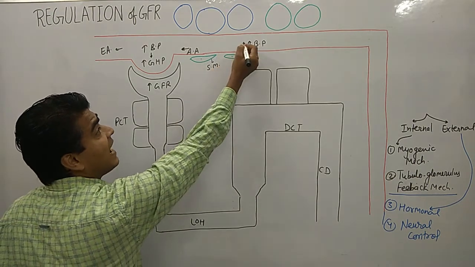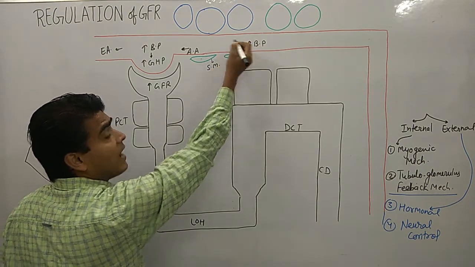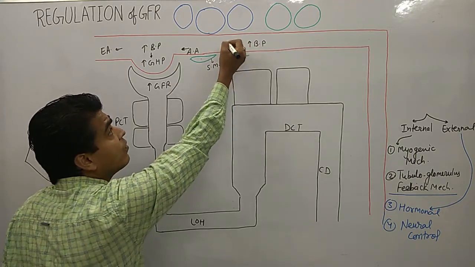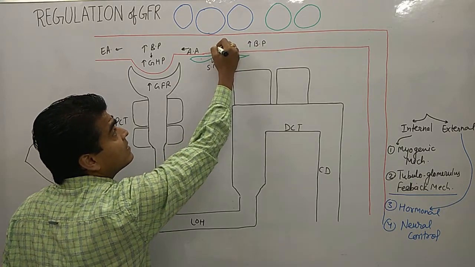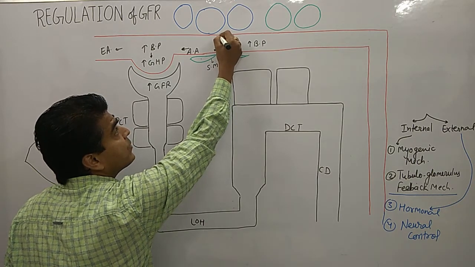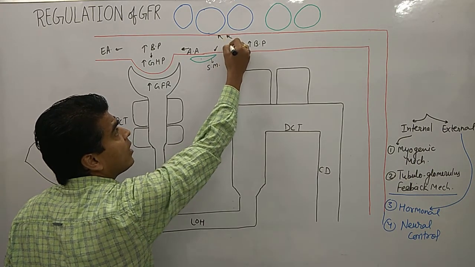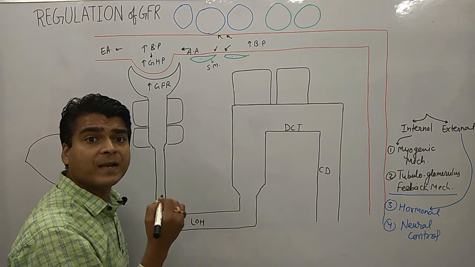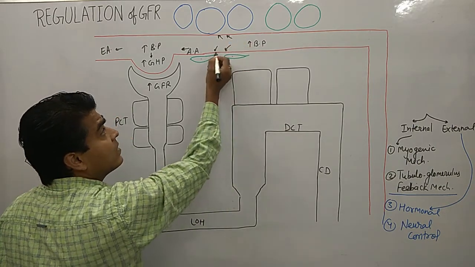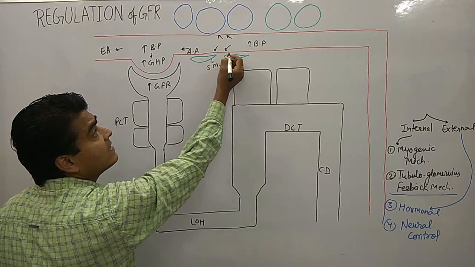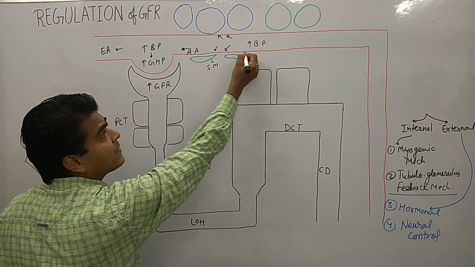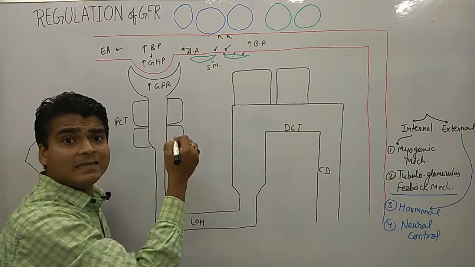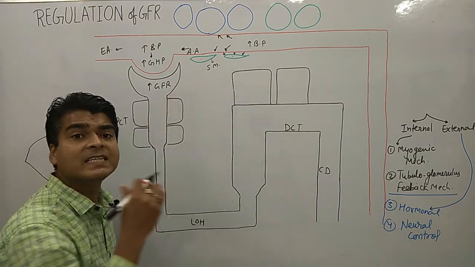Whenever there is a high blood pressure, there is an increased amount of flow, and this flow is putting pressure on the wall of afferent arterioles. Due to this pressure, the arteriole also puts pressure on this area. So the smooth muscles are having stretching.